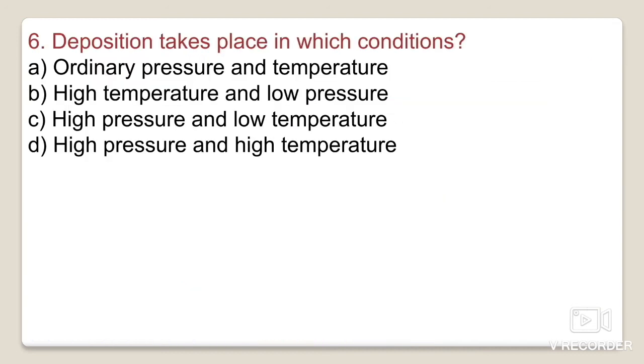Next one is, deposition takes place in which condition? Means what is the favorable condition for the deposition of the sediments? Ordinary pressure and temperature, high pressure and low temperature, low pressure and high temperature, or high pressure and high temperature.